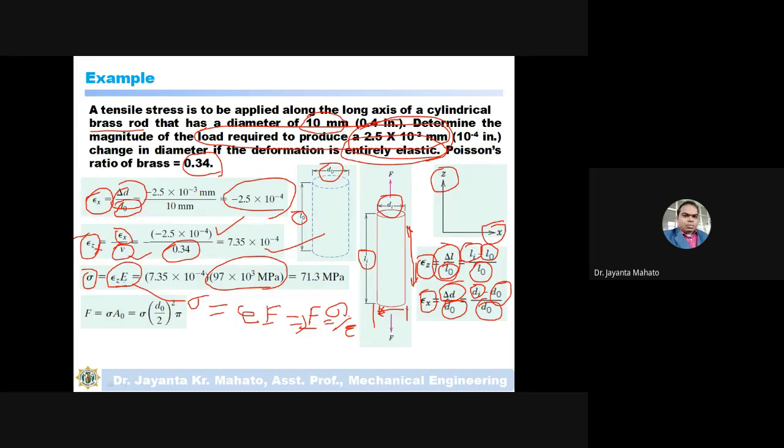This is the stress, the yield stress. Now F equals stress into original area. The original area is pi into d naught divided by 2, the whole squared. Just multiplying by this original area, I will get the F value in newtons. Just practice it, you know.